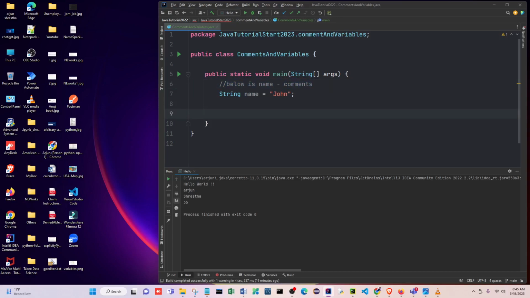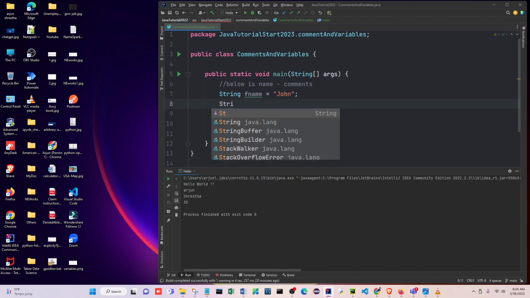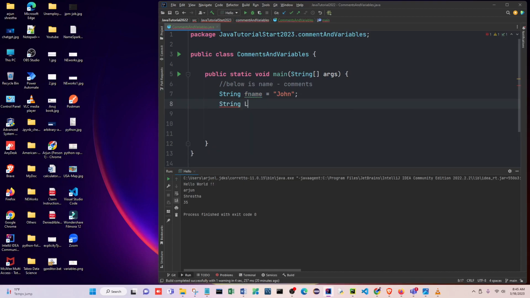One is this way. If you want to put more comments, suppose I put here a string, f name, right? First name. I put here a string, last name, l name, something. So always put them this way. Suppose this one is Josie, something like that. Okay, I put here. So this is two lines, right?